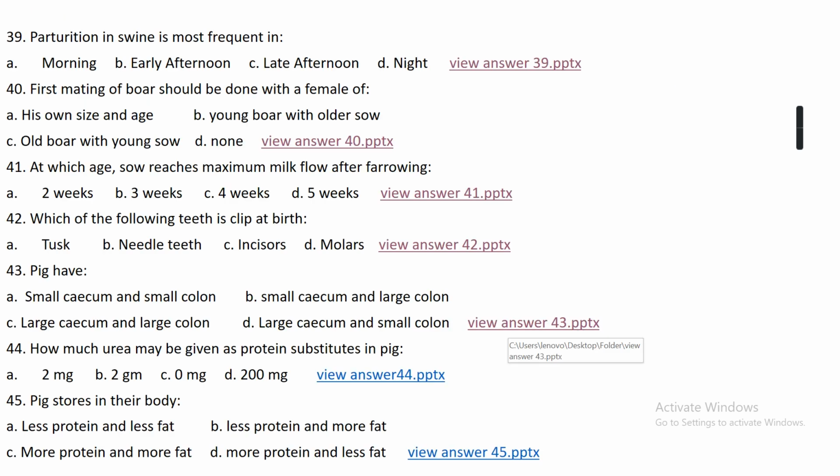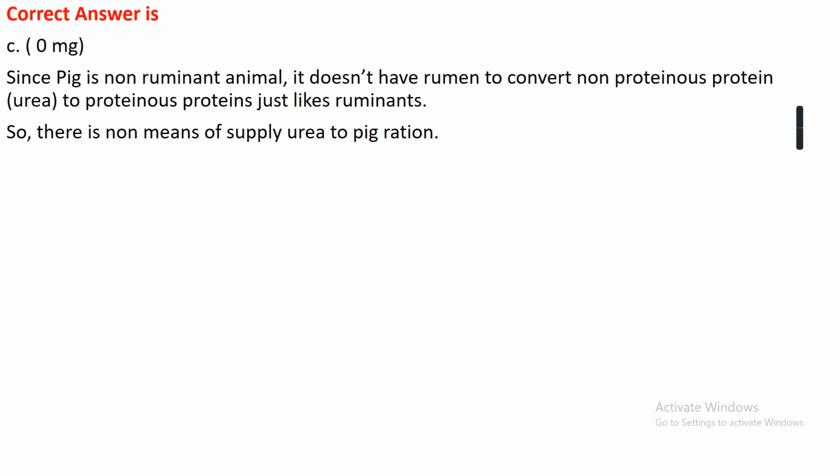Okay. Question number 44. How much urea may be given as protein substitute in pig? Option A, 2 mg. Option B, 2 gram. Option C, 0 gram. Option D, 200 gram. 200 mg. The right answer is 0 mg. Since pig is a non-ruminant animal, it doesn't have a rumen to convert non-protein nitrogen urea to proteinous protein, just like ruminants. So there is no means of supplying urea in the pig ration.